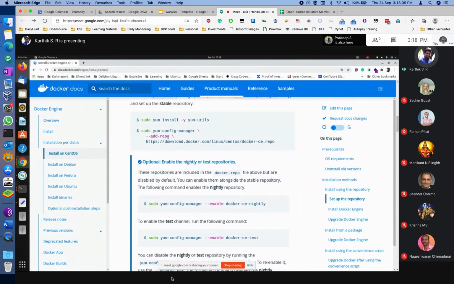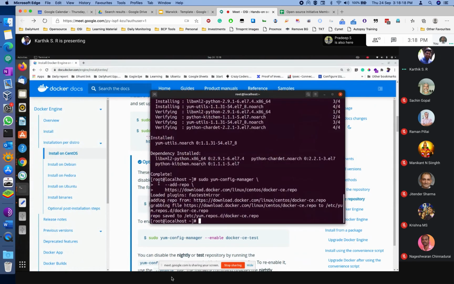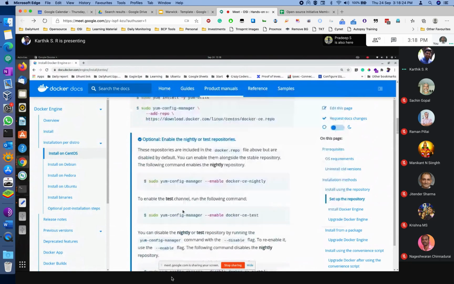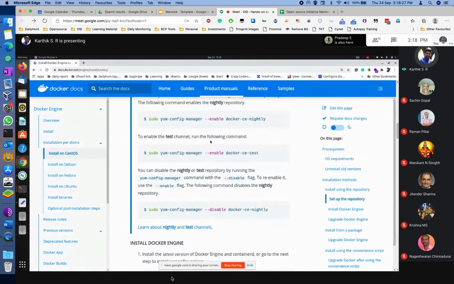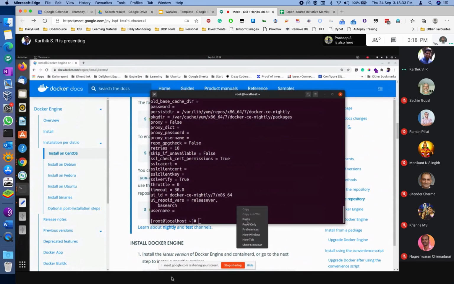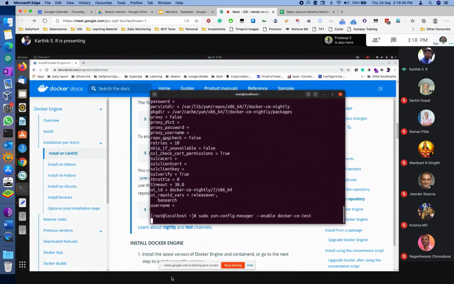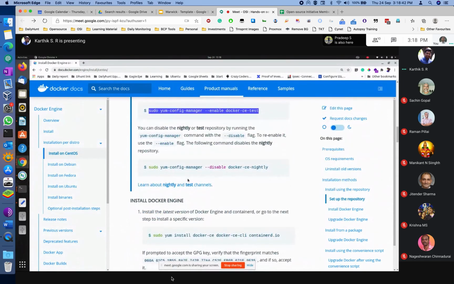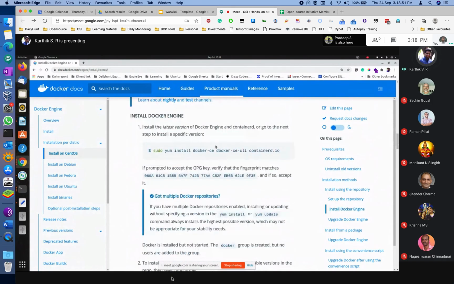Right now the repository is set. We'll enable that repository. You can see by default it is in disabled state. We'll check whether the channel is running. Right now we'll install Docker.